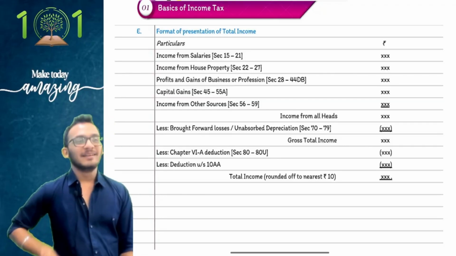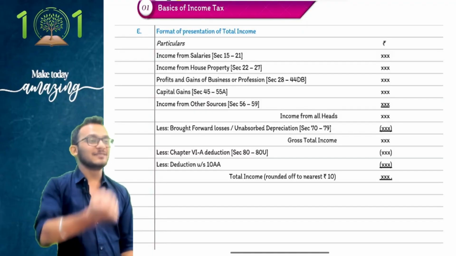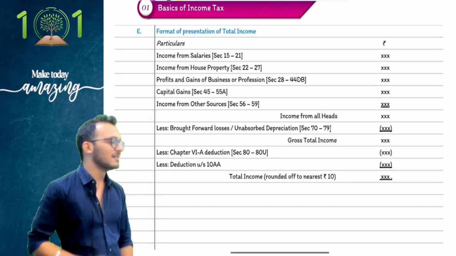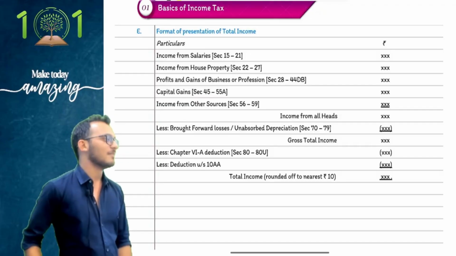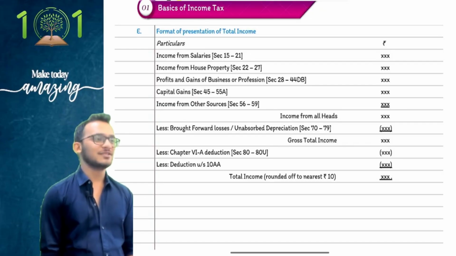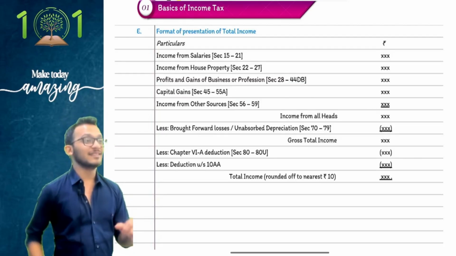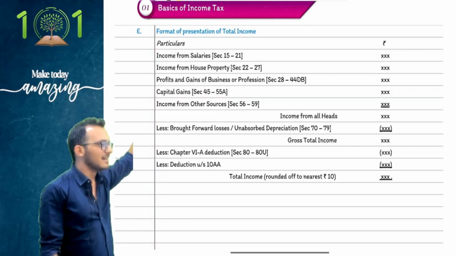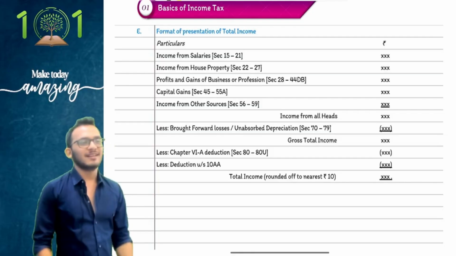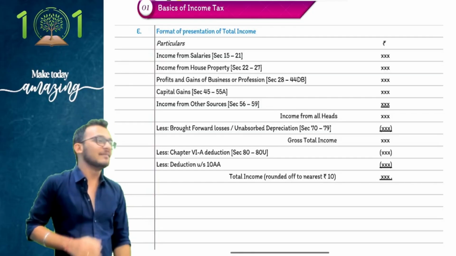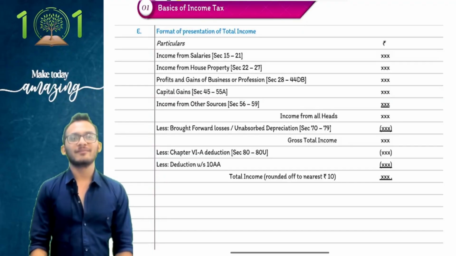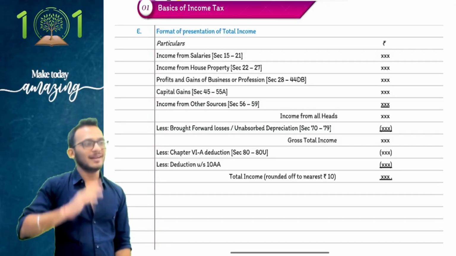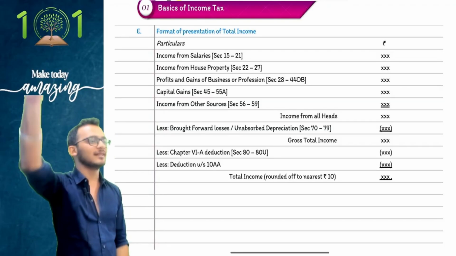Did everything make sense? Yes. Now you would realize, people, that income tax is so special because in income tax you don't have one charging section. You have five charging sections. Now you learned only the charging section of income tax. From the next classes, you will learn the charging section of salaries separately, HP separately, PGBP separately, IFOS separately, and CG separately, which means every head will have its own charging section clarifying what is taxable under that head. Because if something is not taxable under my head, you will move to the next head. If it is not taxable in that head, you move to the next head until you reach